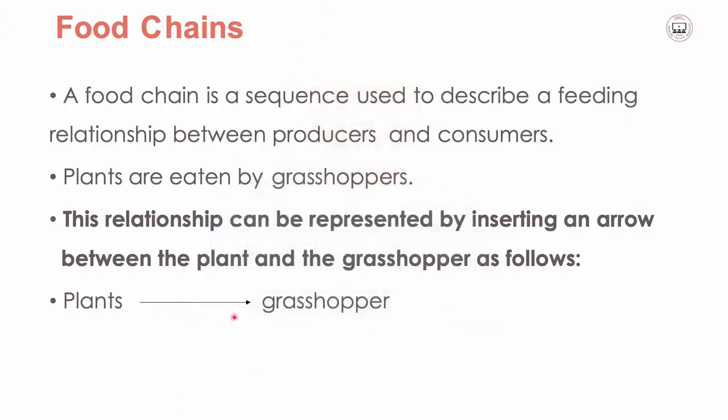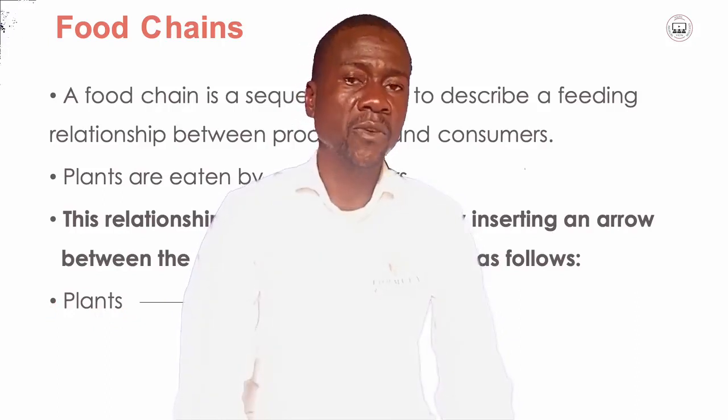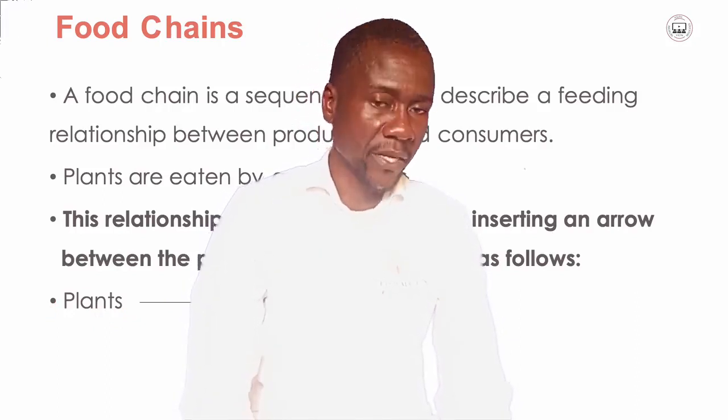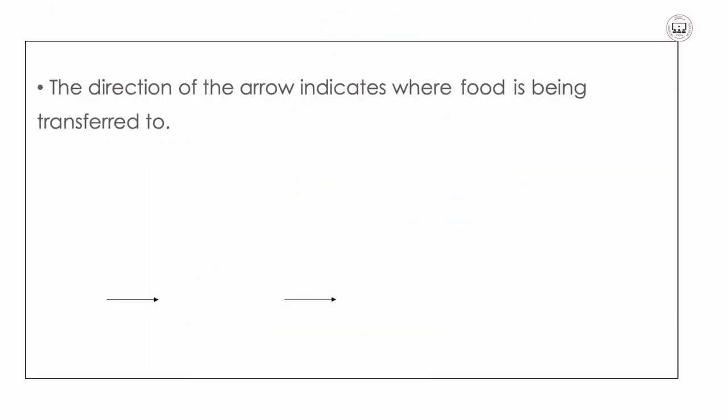This arrow shows how food has been transferred, meaning the plants can be regarded as the producers and the grasshoppers are the consumers, which means grasshoppers consume plants. The direction of the arrow indicates where food is being transferred to.